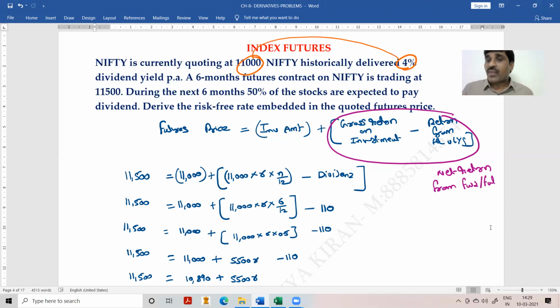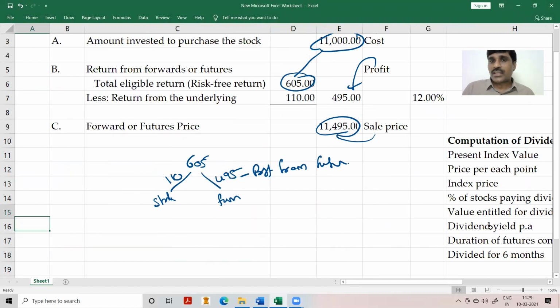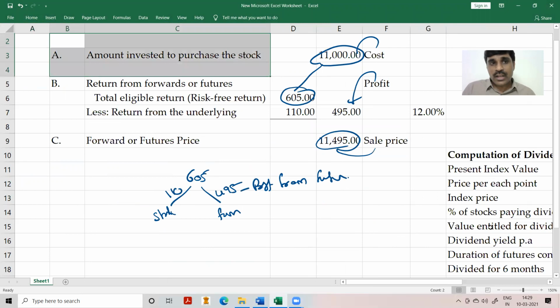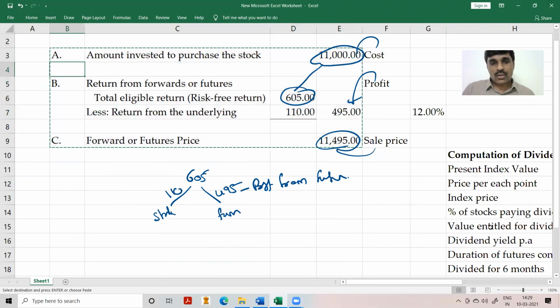On the other hand, if I get the dividend 2 months before maturity, at the end of 4 months rather than at the end of 6 months, I'll have an opportunity to reinvest the dividend for 2 months. In that case, this answer will change. It is not the formulas, but the timing of when we receive the dividend that changes our answer.